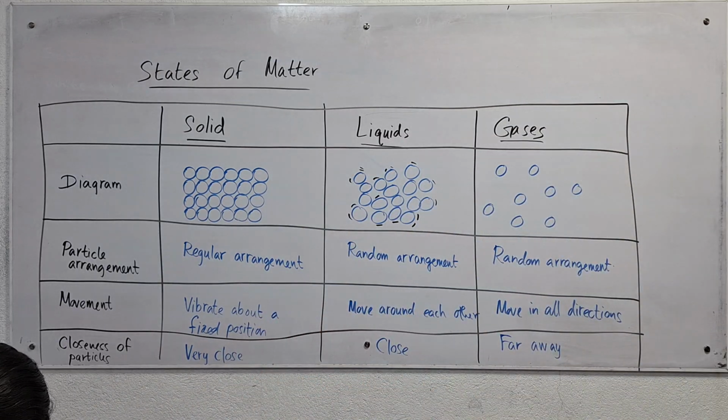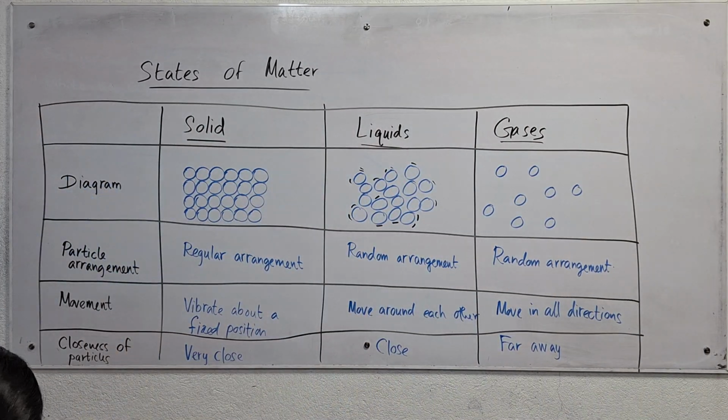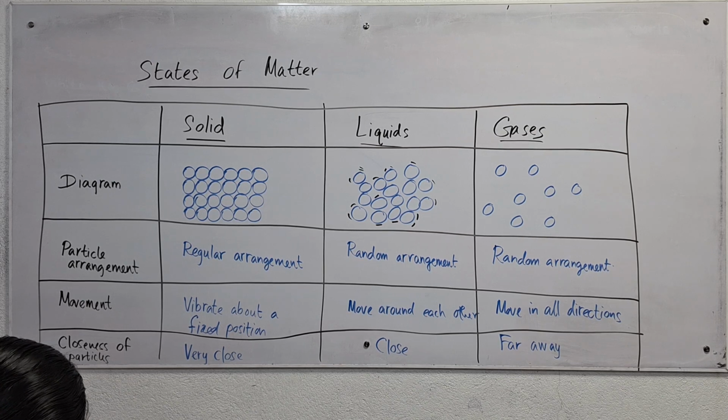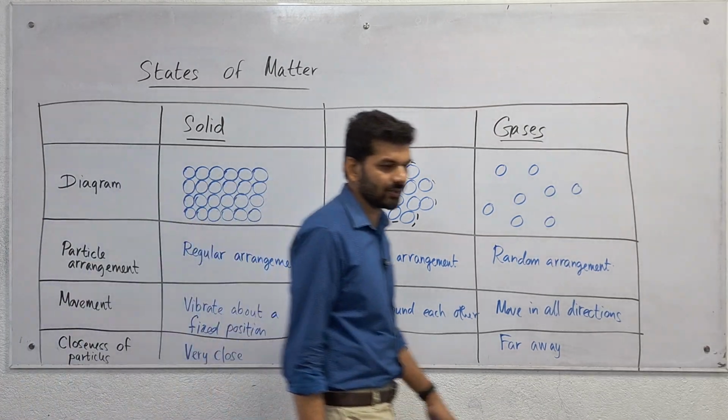Right, you can quickly copy down this table, and this is a summary of the properties of solids, liquids and gases. No need of a topic, just copy it down. All right, you can quickly copy it down.